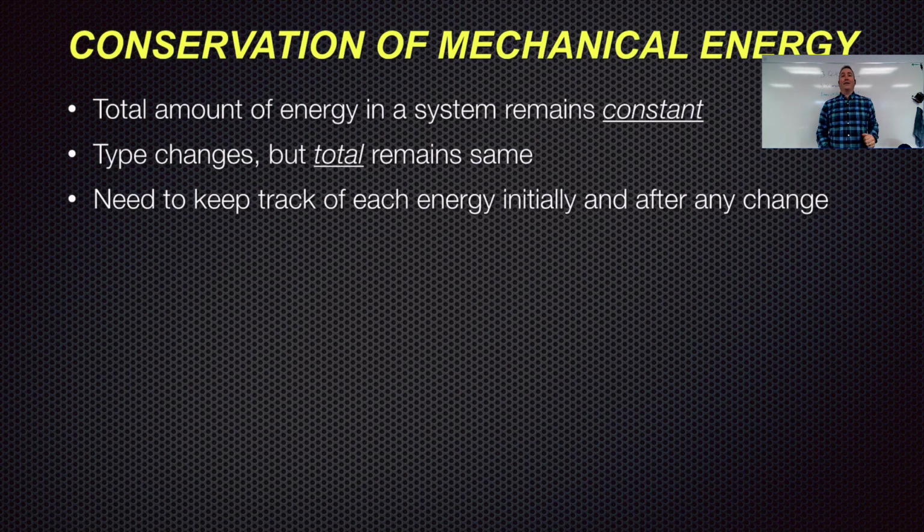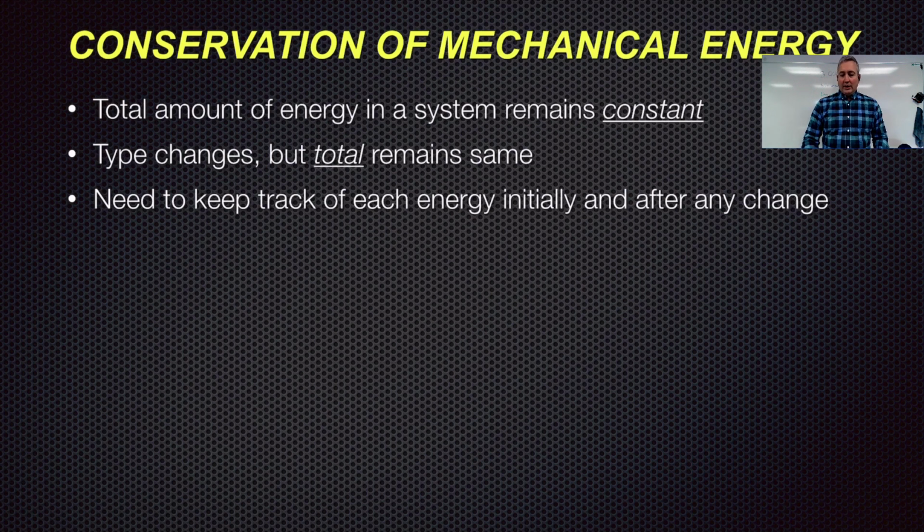Halfway down, half of it is potential energy due to gravity, half of it is kinetic energy. So the total remains the same. If we can find at any point how much energy there is in a system, we can apply that at any other point. It makes it challenging sometimes if there are multiple types of energy present.